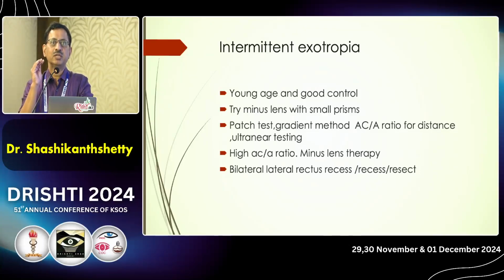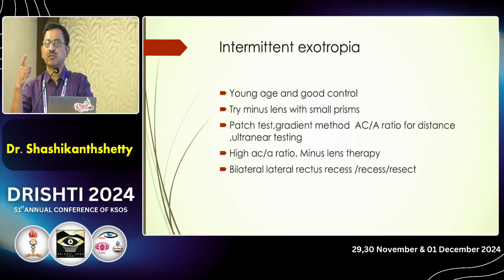If they are esophoric and if they have a high AC/A ratio for distance, then it is called true divergence excess exotropia. In those patients, we have to be very careful when we operate, because they can develop consecutive esotropia. So in those patients, we can give them minus lens therapy as bifocals. You give a bifocal with a high minus at the top and less minus in the down.